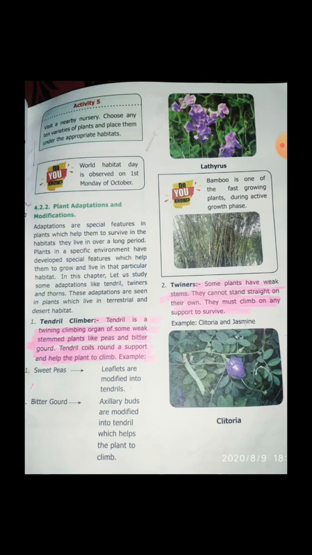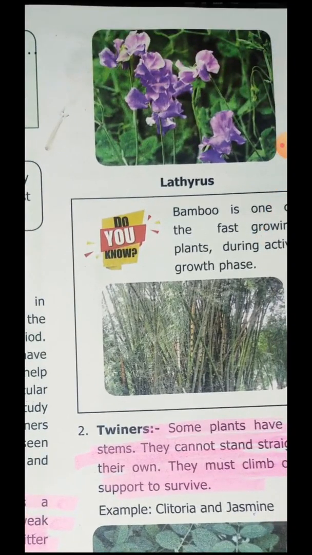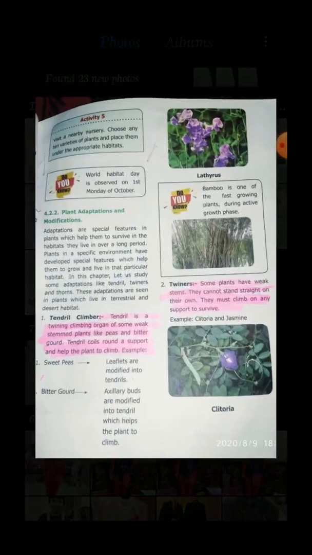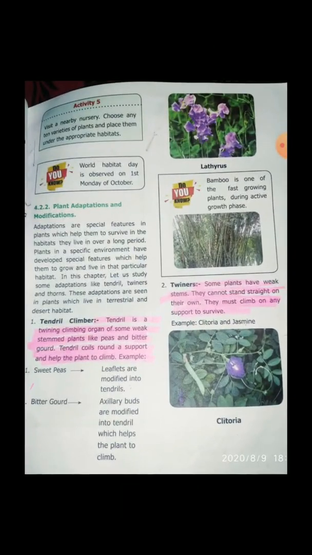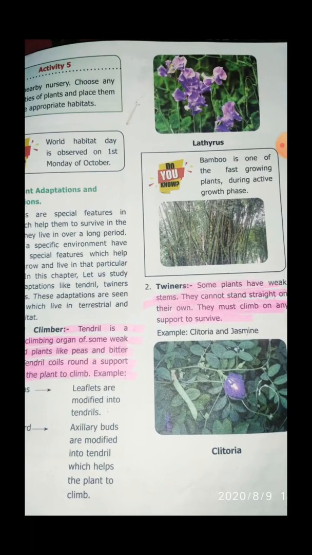Okay, so the first one, sweet peas. Leaflets are modified into tendrils. Bitter gourd, axillary buds are modified into tendrils, which help the plant to climb. Here, see, this is the diagram. It supports the plant to climb. Yes or no? So, yes. Do you know the bamboo is one of the fast growing plants during active growth phase? So, the bamboo is one of the fast growing plants.